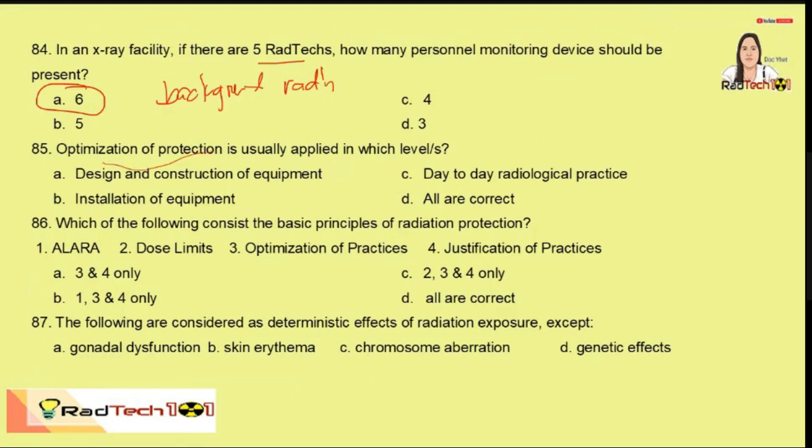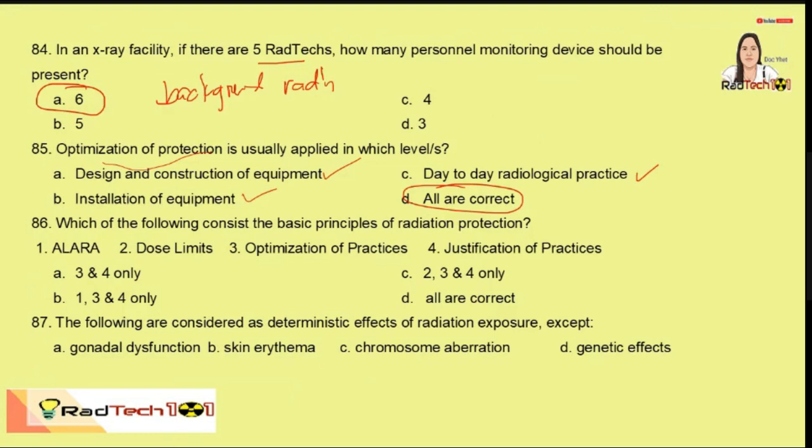Design and construction, of course, yung mga shielding natin, installation of equipment, syempre, kung tama yung pagkakalagay natin ng equipment in relation sa darkroom, in relation sa walls and sa doors. Day-to-day procedure, yes, yung ating time, distance, and shielding, yung ating cardinal principle. So, all are correct.